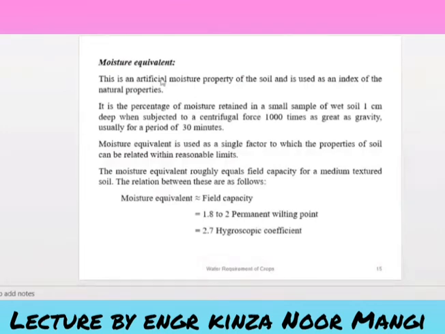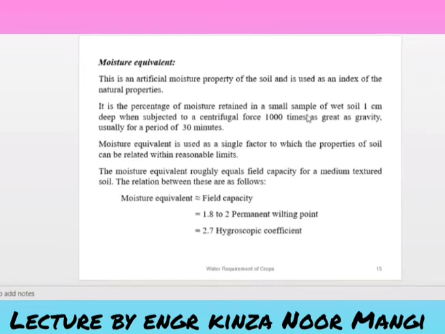Moisture equivalent. This is an artificial moisture property of the soil, used as an index of the natural properties. It is the percentage of moisture retained in a small sample of wet soil 1 centimeter deep when subjected to a centrifugal force 1000 times as great as gravity, usually for a period of 30 minutes.